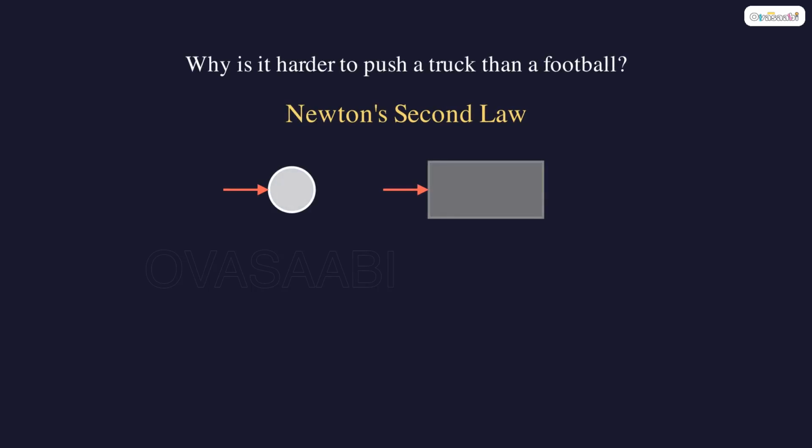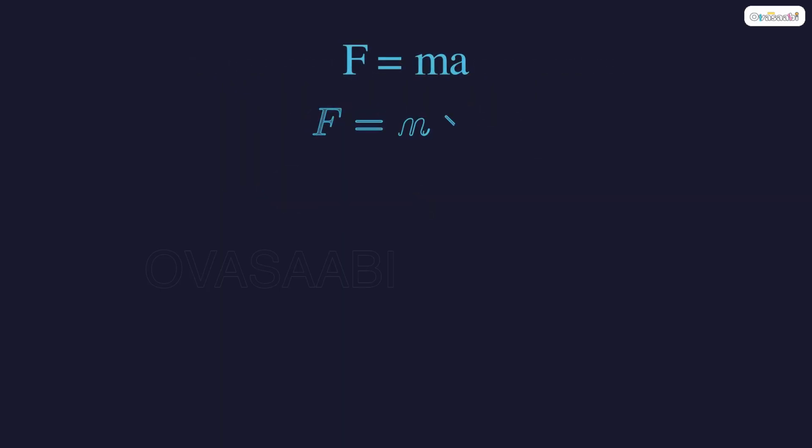Why is it harder to push a truck than a football? The answer is Newton's second law. F equals ma. Force equals mass times acceleration. This one equation connects force, mass, and acceleration.